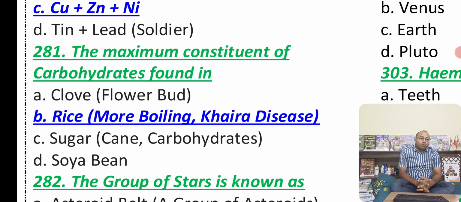Clove, that is flower bud. Example, very important bit for army nursing assistants. Clove is a form of bud. After that flower gets dried up, then you will find one clove only. So clove is a form of bud. And Kaira disease, you can see that, is related to rice only. Now we have something called sugar cane, which has got more carbohydrates, and we have soybean also.